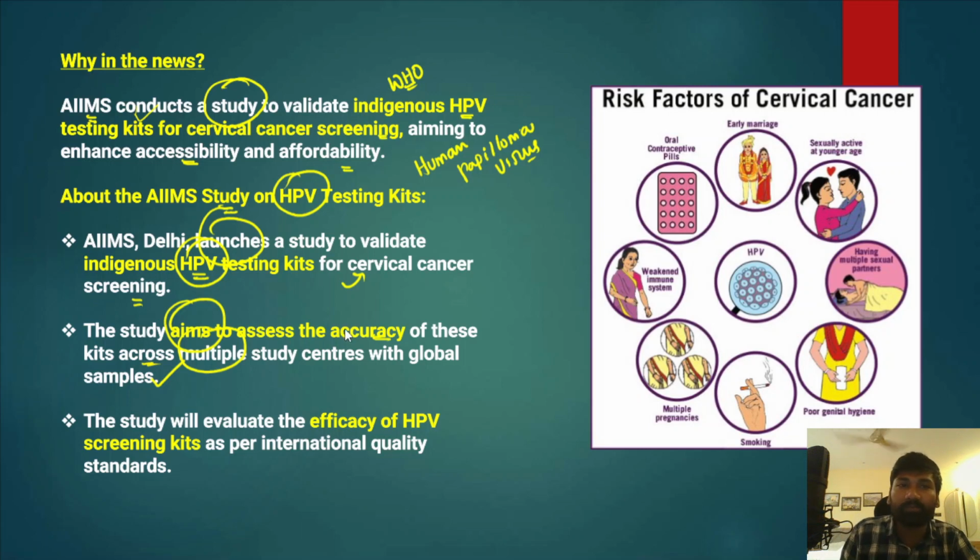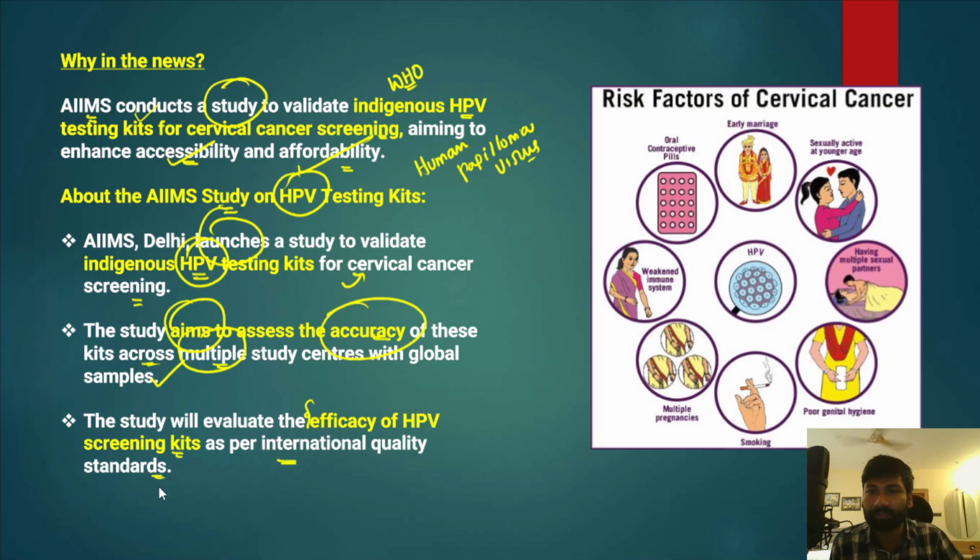When they are more accurate, that will ensure accessibility and affordability, because remember, they are indigenously developed.